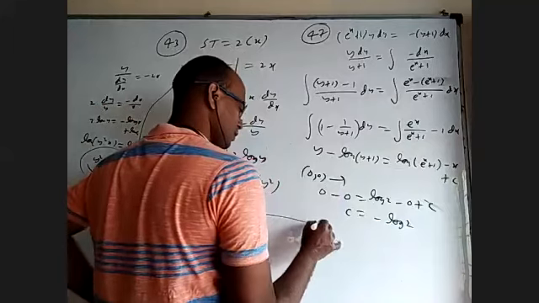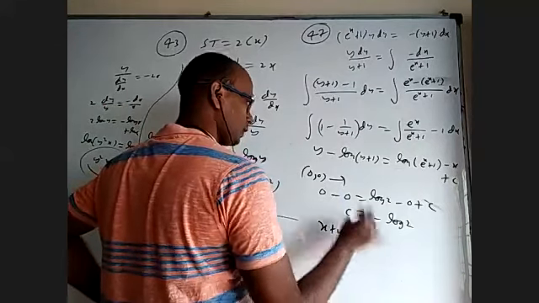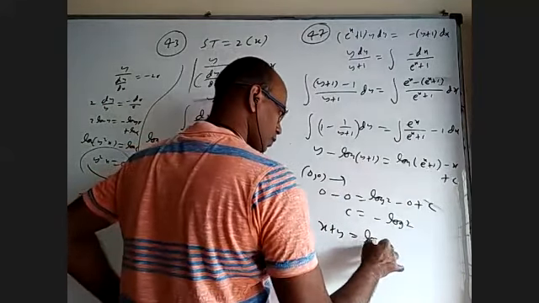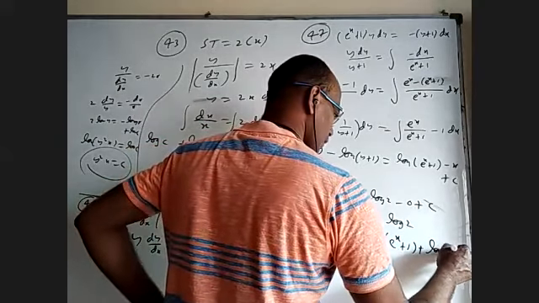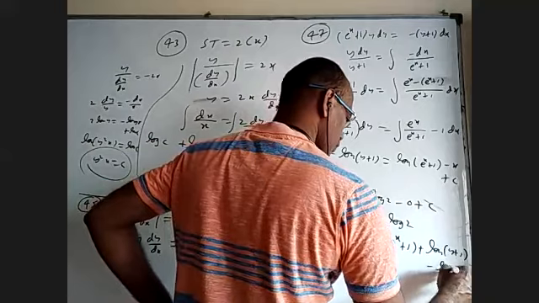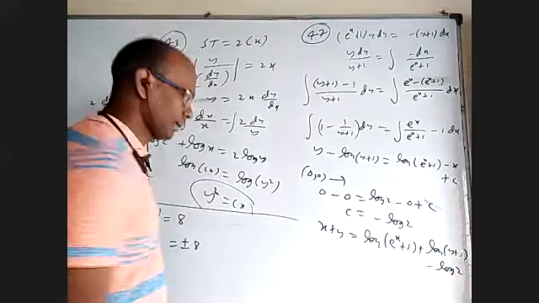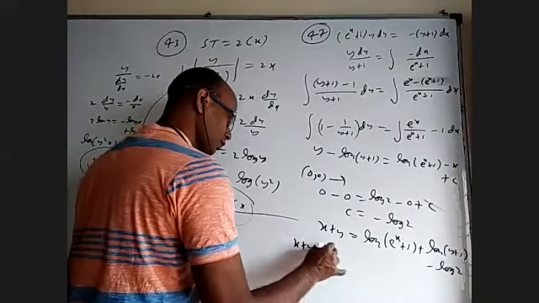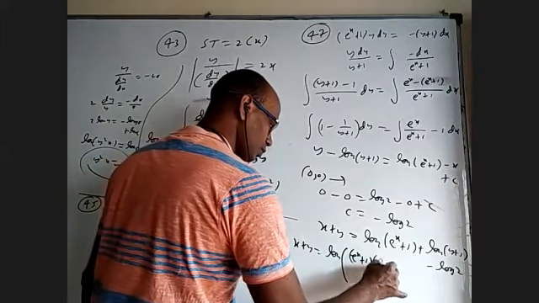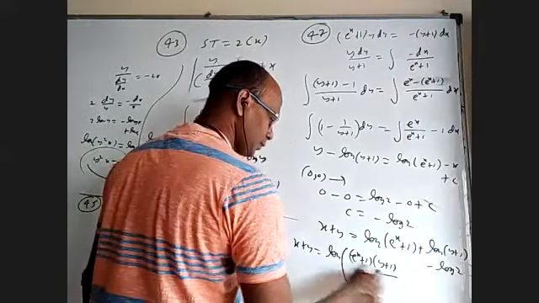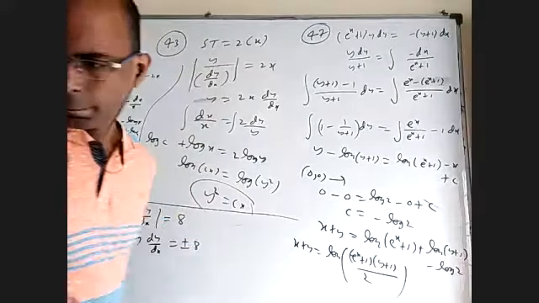So bring this here, you will get x plus y. This that side, you will get the log of e power x plus 1 plus log of y plus 1 minus log 2. That is x plus y is equal to log of e power x plus 1 into y plus 1 by 2.